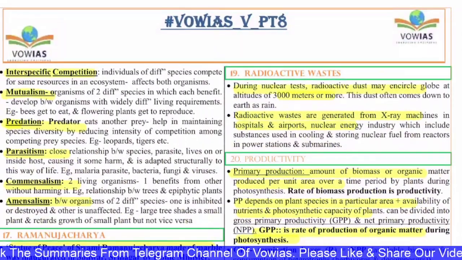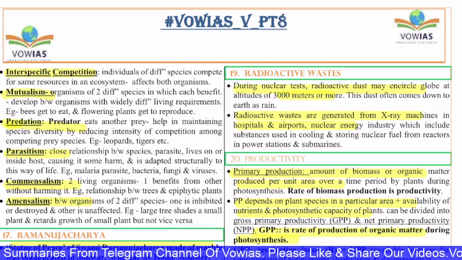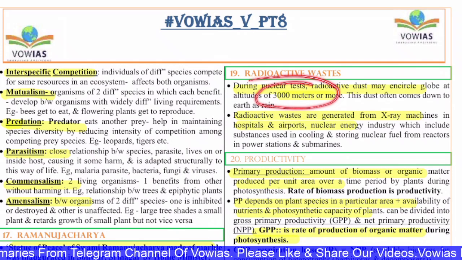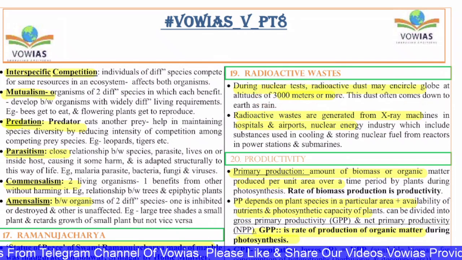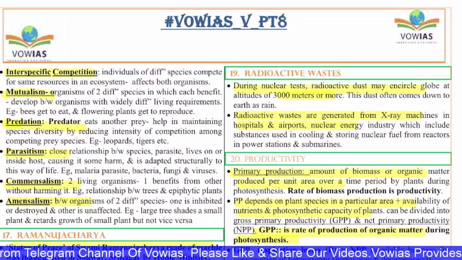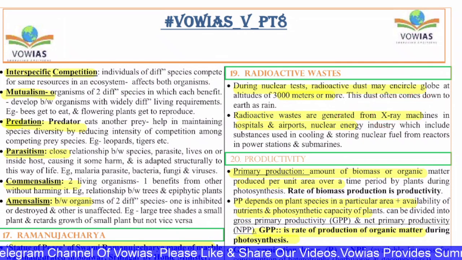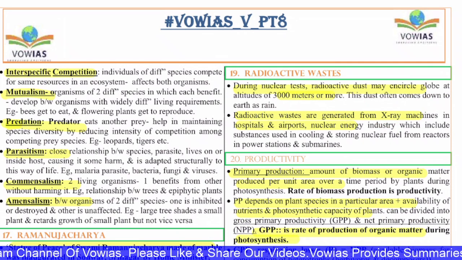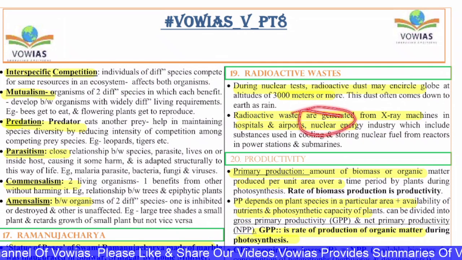Next question is with regard to radioactive waste. During a nuclear test, the radioactive dust may encircle the globe at an altitude of 3000 meters or above. This dust often comes down onto the earth as rain, and that is called radioactive waste. Other sources of this radioactive waste are X-ray machines, which use rare earth metals. These machines are used in hospitals, airports and so on. And also the waste which is generated from the nuclear industry.